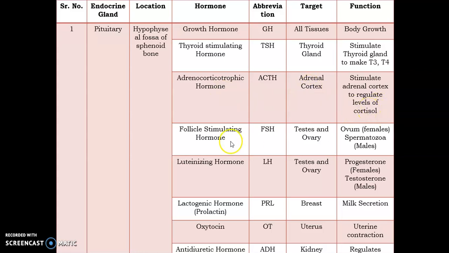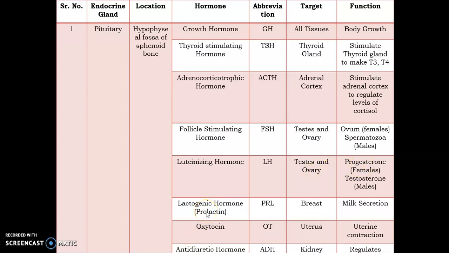Follicle stimulating hormone as well as luteinizing hormone both act on the testes in male and ovaries in female. In the testes, follicle stimulating hormone causes the release of spermatozoa, but in females it causes the release of ovum. Luteinizing hormone, when it acts on the testes, causes the secretion of testosterone, while when it acts on the ovary, it causes the secretion of progesterone in females.